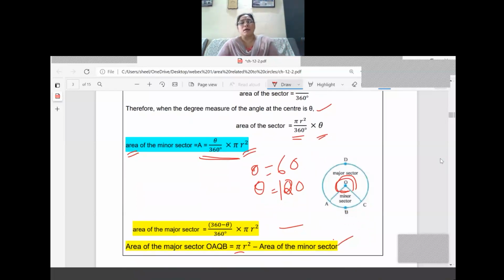One more formula: area of the major sector equals the complete area of the circle, that is pi r square, minus the area of the minor sector. So we can calculate the area of the sector by these formulas, depending upon the minor sector and the major sector. I think you have to learn these three formulas thoroughly and write them down. They are important, and based on these we are going to solve the next sums.